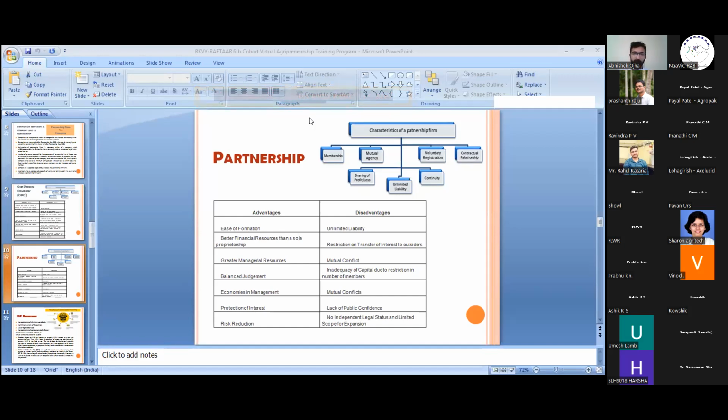No, a partnership firm can be converted into a company, but a company cannot be converted into a partnership firm. A director can enter into a partnership agreement, but a company cannot do so. If I am an OPC, then I can go into a partnership firm as a partner, but my company will not go into that because the company is a separate legal entity. Okay, I think I have just clarified your query on that.